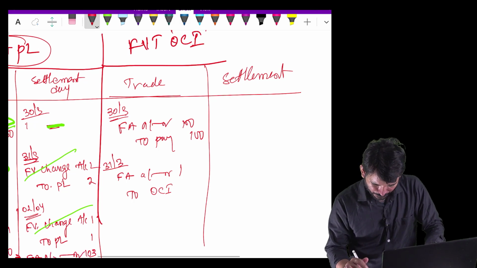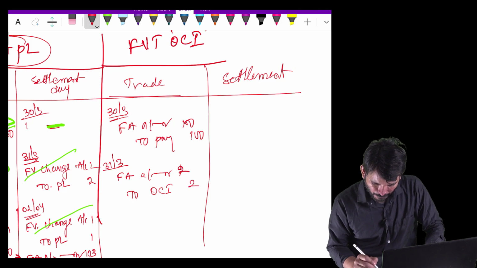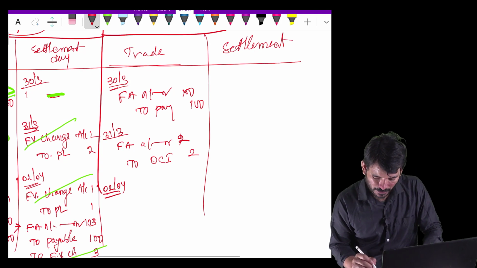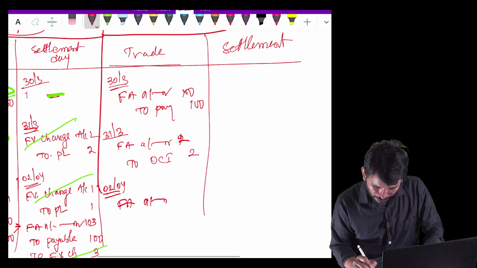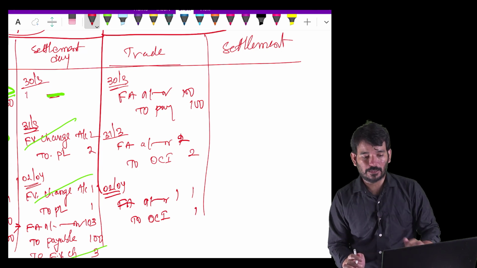Okay. So 1 rupee, 2 rupees change. And then on the 2nd of April, again there is a fair valuation of 1 rupee. There is an increase of 1 rupee because of fair valuation. So again fair value account debit 1 rupee to OCI 1 rupee. Done. And now the settlement has to take place.